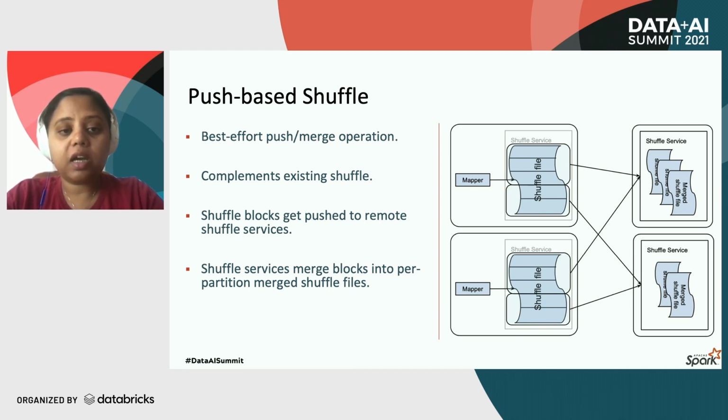As shown in this diagram on the right, the core idea behind Magnet is that instead of having reducers fetch small blocks of shuffle data from the external shuffle services, the mappers, after they generate the shuffle data, will also push the shuffle blocks to the shuffle services. The server can then merge the blocks belonging to a shuffle partition into a merged shuffle file for that partition.